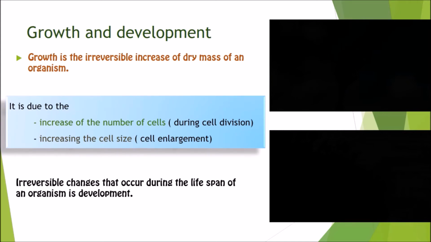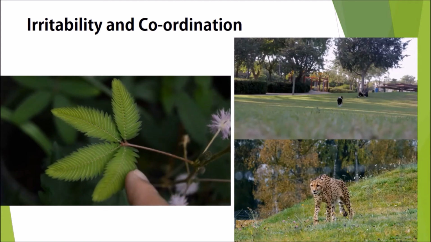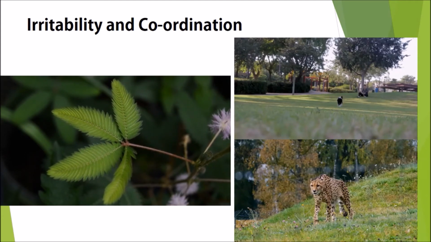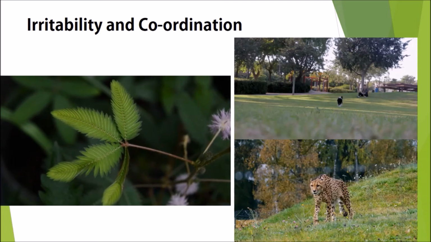Irreversible changes that occur during the lifespan of an organism is development. Growth and development are two consequent processes. Irritability and coordination. Irritability is the ability to respond to stimuli from both the internal and external environment.